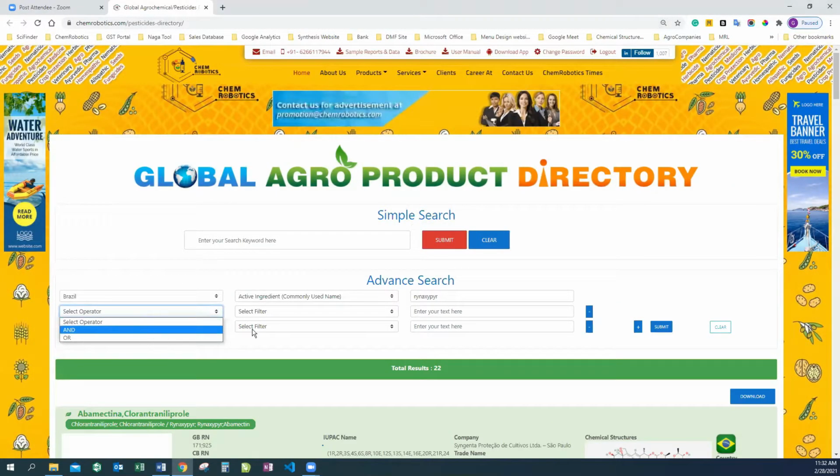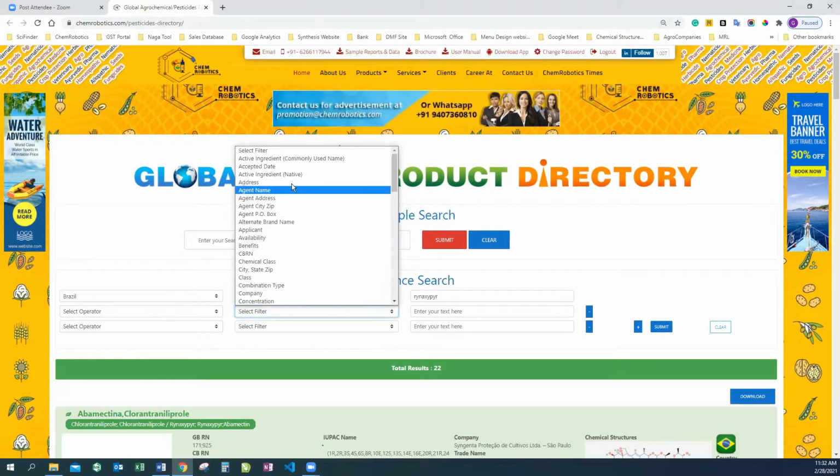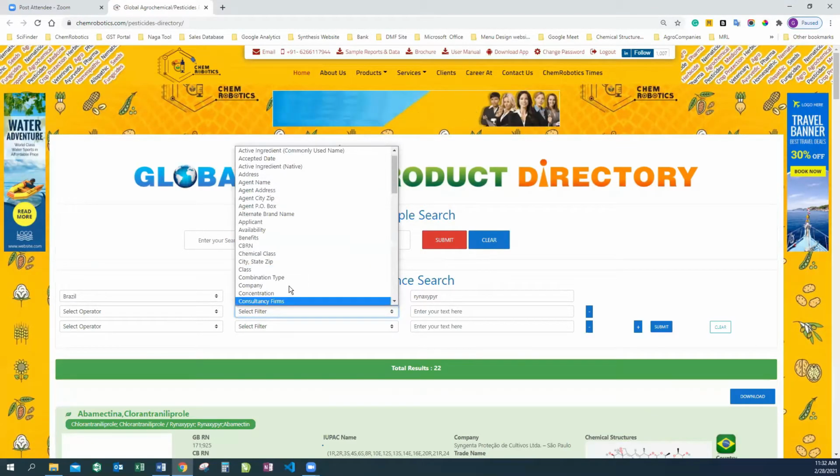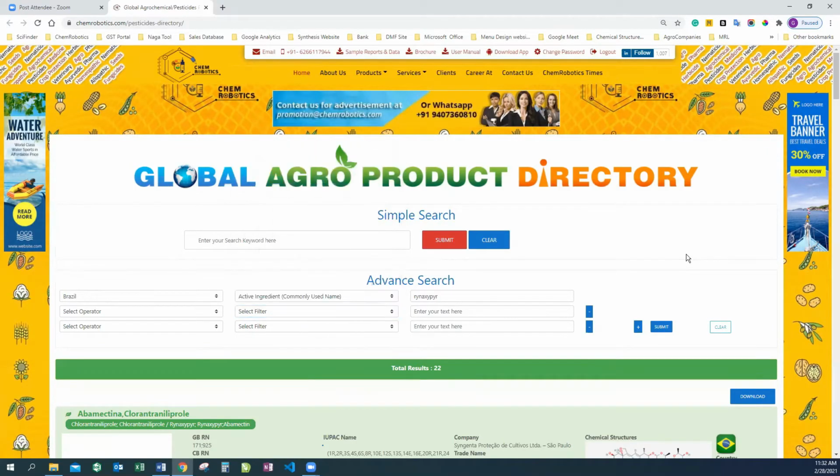And there is another functionality that you can extend or limit your search by this and/or function for these active ingredients, what you want, with the accepted dates. Apart from that, the agent number, the agent address, the CBRN, the chemical class, the combination type for which you're looking, the concentration, and in such a way you can just have a look at this.